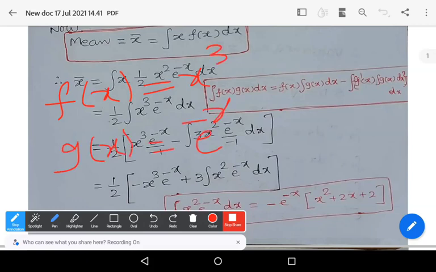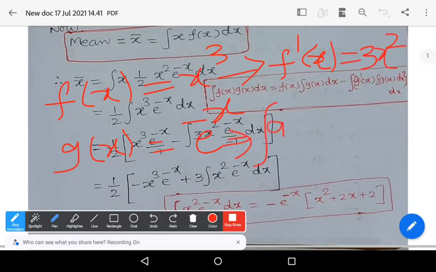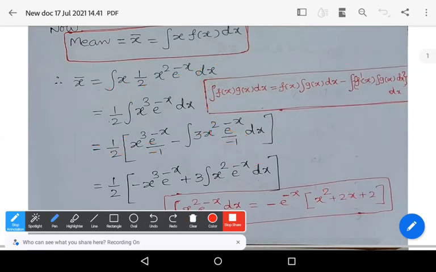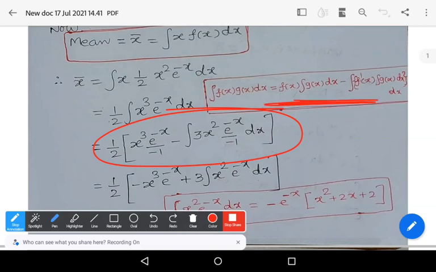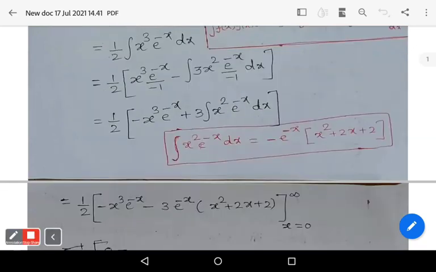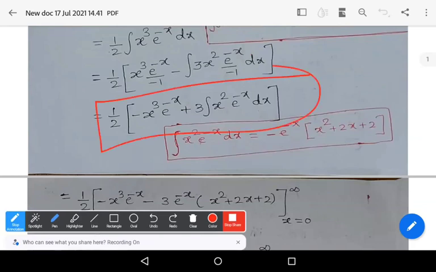What is the derivative of f of x? F dash of x is equal to 3x square. What is integral g of x? Integral g of x dx is equal to e power minus x by minus 1. That's it. We substitute that formula. Here we get 1 by 2 x cube e power minus x by minus 1 minus integral 3x square e power minus x by minus 1 dx. After simplifying, we get 1 by 2 into minus x cube e power minus x plus 3 into integral x square e power minus x dx.